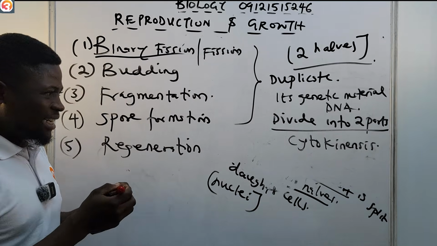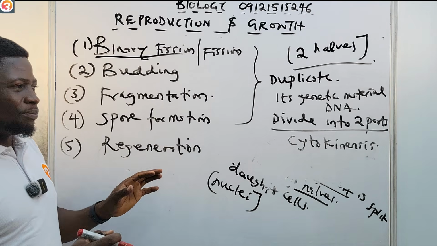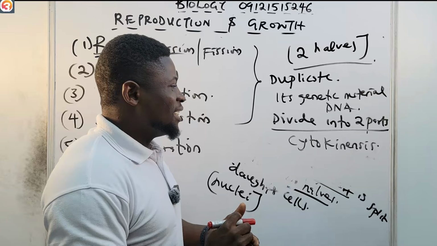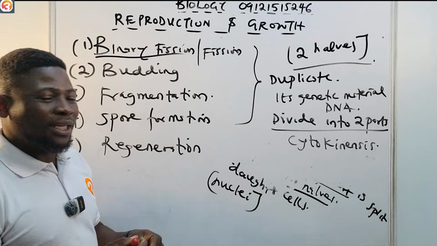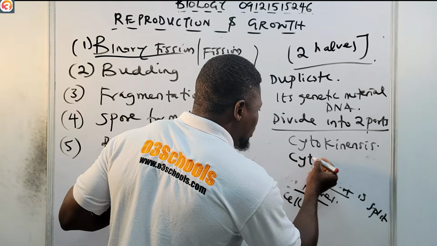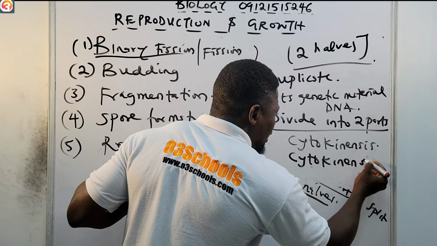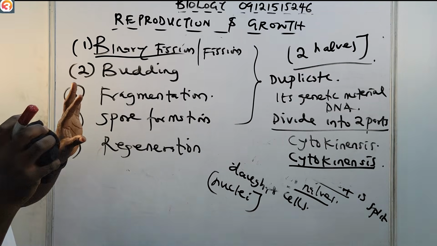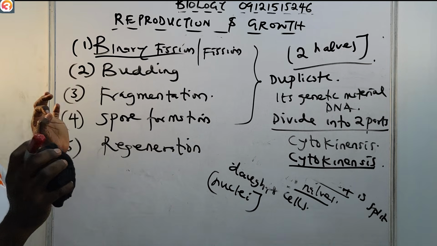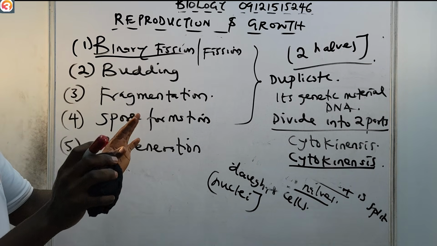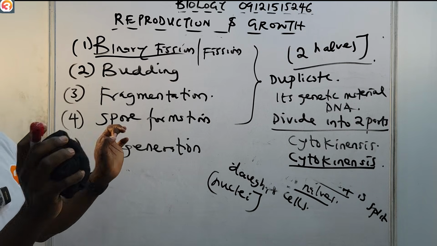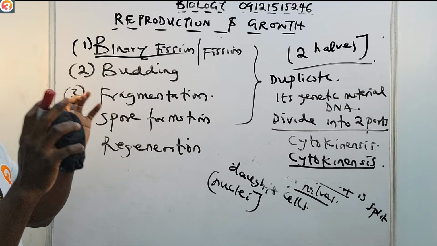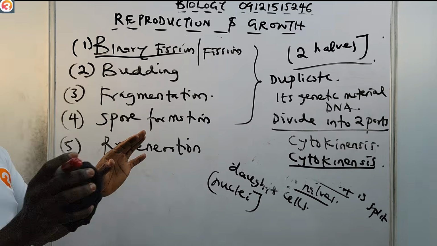Cytokinesis is a process whereby an organism duplicates its genetic material and divides it into two parts. Let me write it better: cytokinesis. Please take note of this. And after it has divided its genetic material or DNA into two parts, each organism will now receive one copy of the DNA.